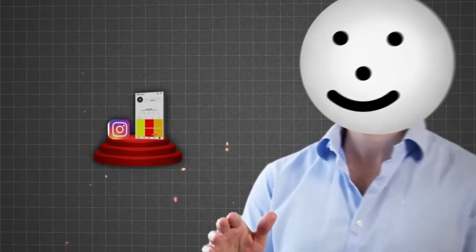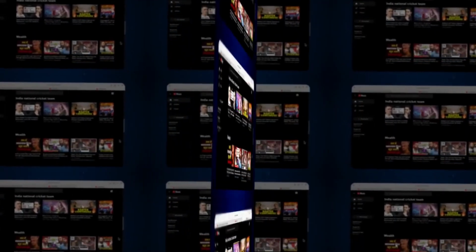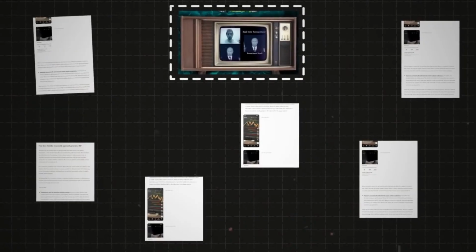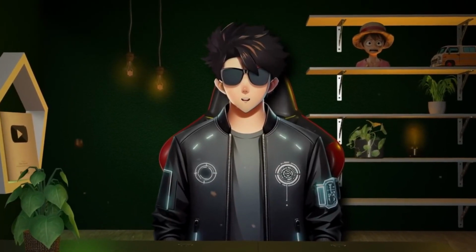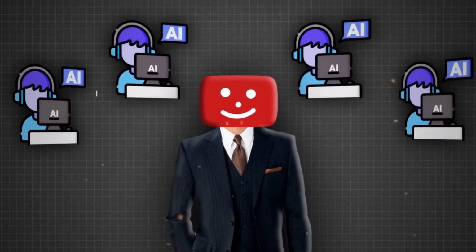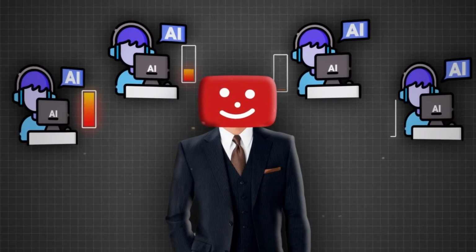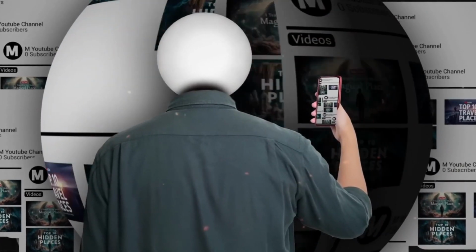Some brands are even willing to pay these virtual personalities for product placements, sponsorships, and affiliate promotions, just like they would a human influencer. And since AI influencers are free from human constraints, they can be optimized to appeal to specific audiences, enhancing engagement and reach. In short, AI influencers are a scalable, affordable way to enter the influencer economy, and today I'll show you exactly how to build one from scratch.